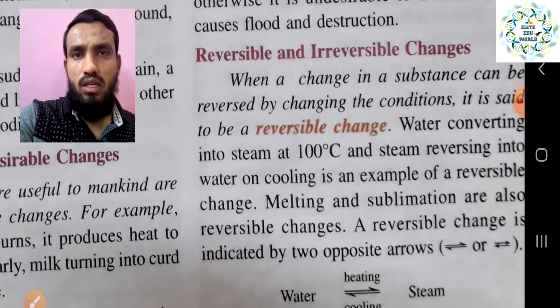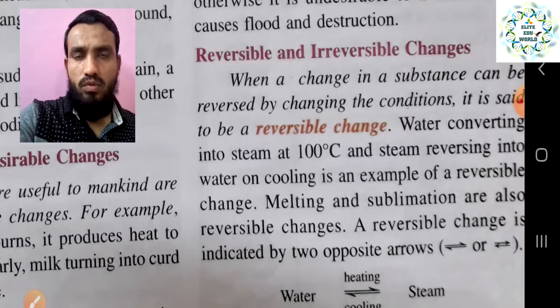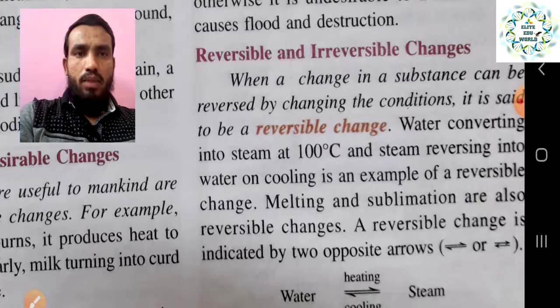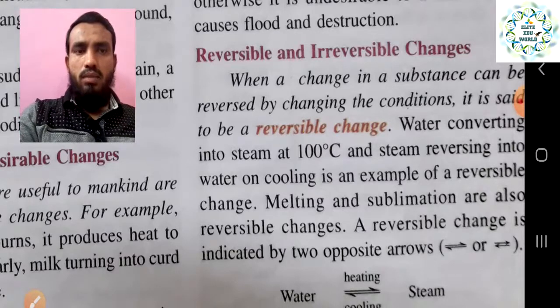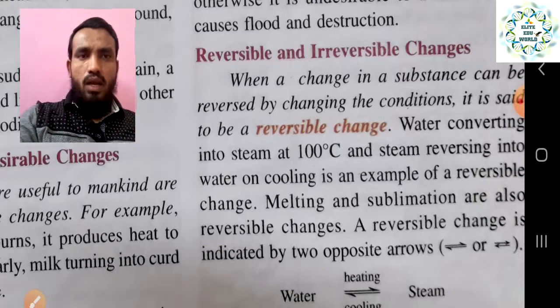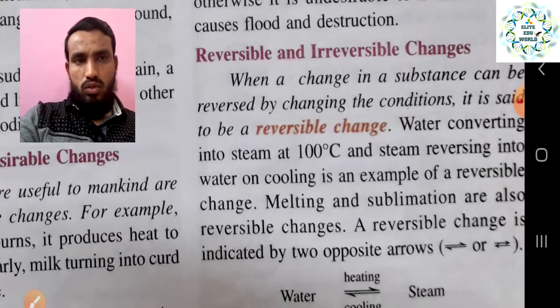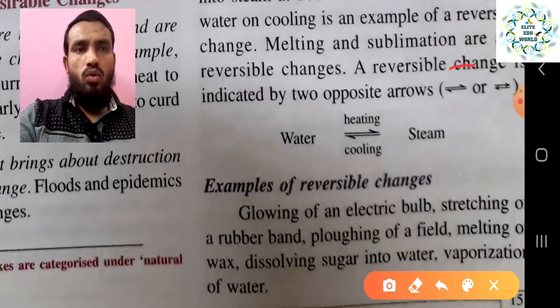So that is a reversible change. We have just changed the temperature and taken it back to where it started. So that is called reversible, it can be reversed. Melting and sublimation are also reversible changes. When the ice is melting, we can make it back into ice again, and we can melt it again. Reversible changes are indicated by two opposite arrows. If you want to write a reversible change, we just use these two arrows like this.